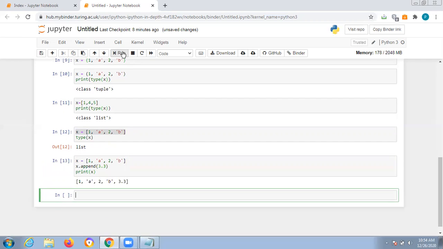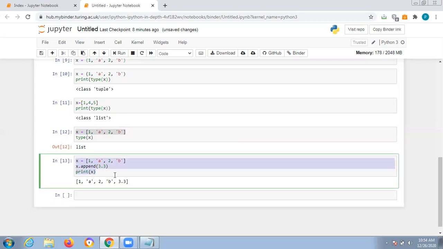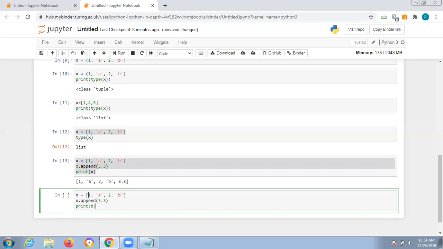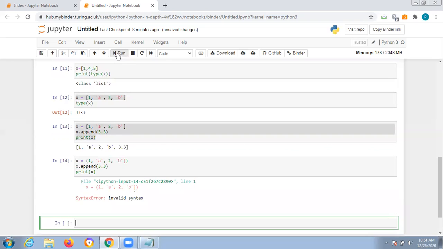No? Can we check the same thing with the tuple? What will you get? Just cross check. If you append to a tuple, what will happen? Will it run? We'll get an error, a syntax error.